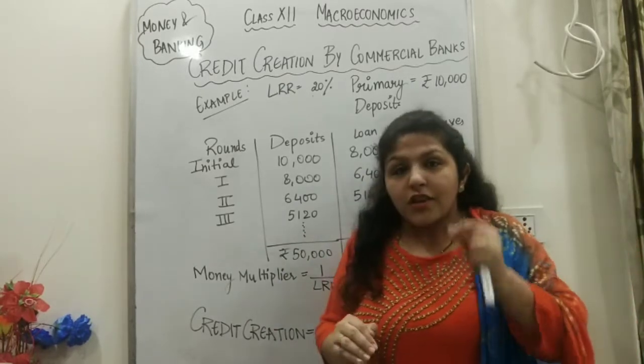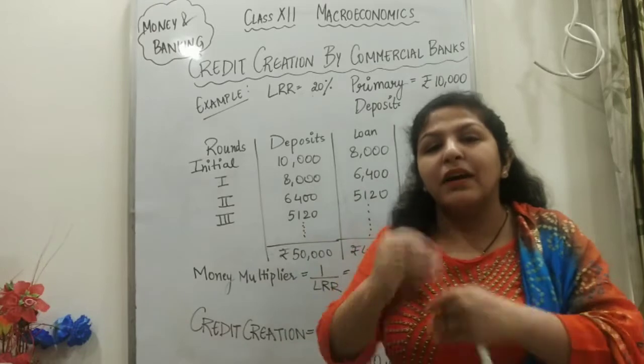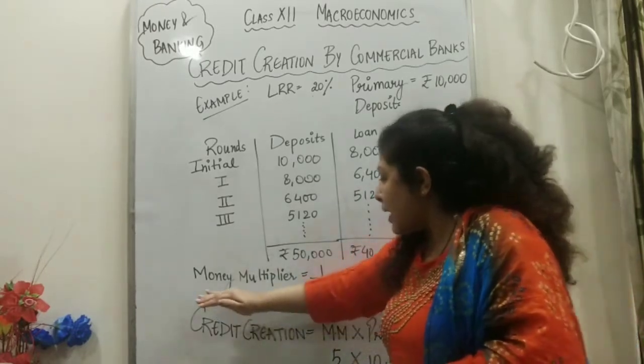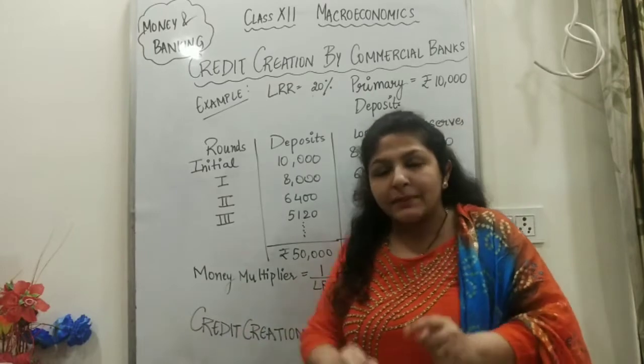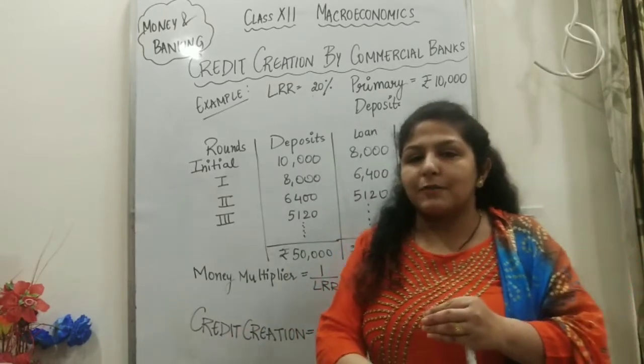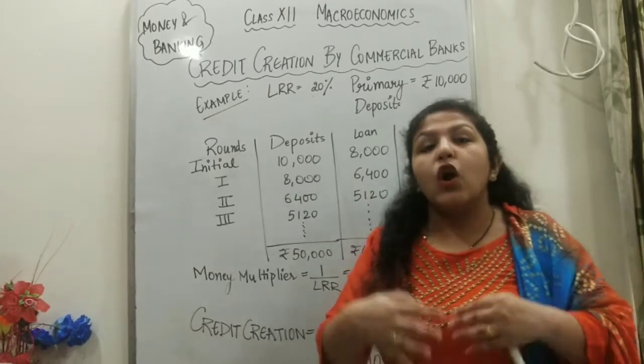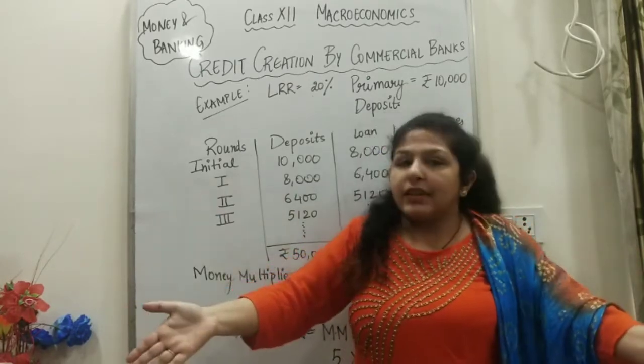This 10,000 will be multiplied many times. This is known as the money multiplier. If the initial deposit changes by, let's say, 5,000, the money multiplier will tell you how many times money it will create in the economy.